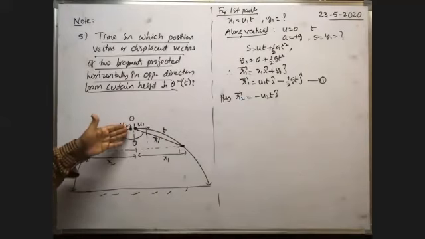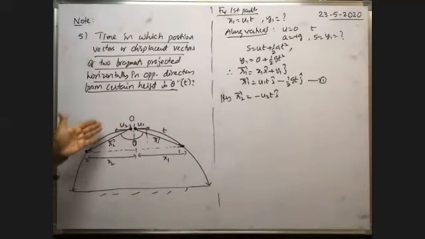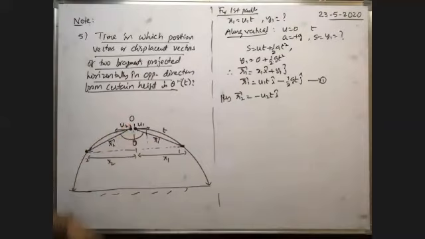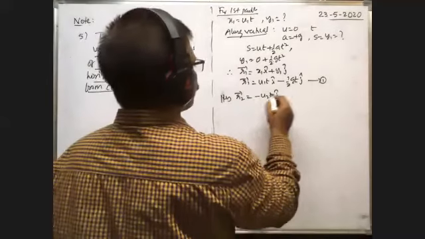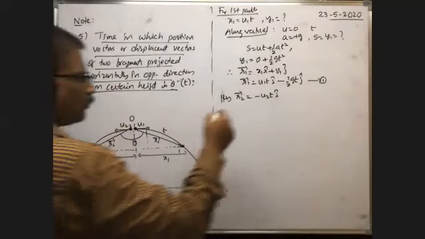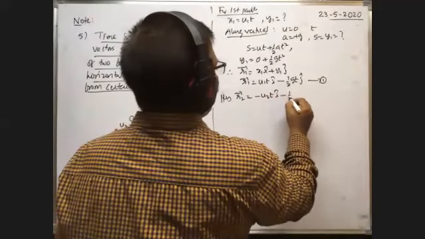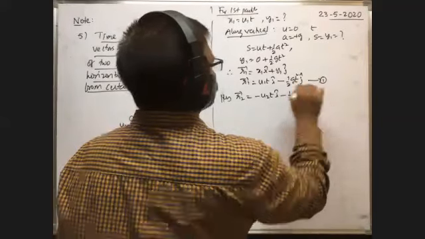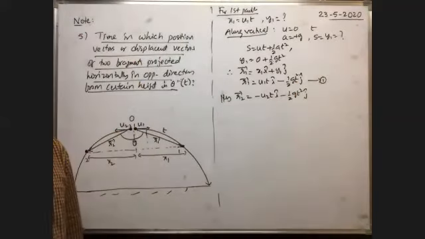That's why vertical velocity is 0. After t seconds, it comes down through a distance say y2. y2 is also equal to half gt square only, because u is 0. That y2 is also along the negative direction. That's why minus half gt square into j cap. This is r2 bar.